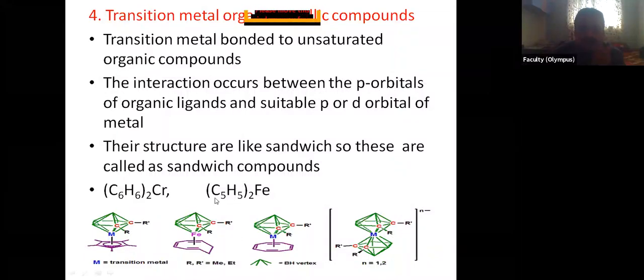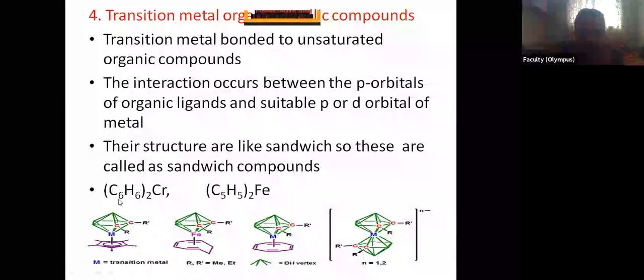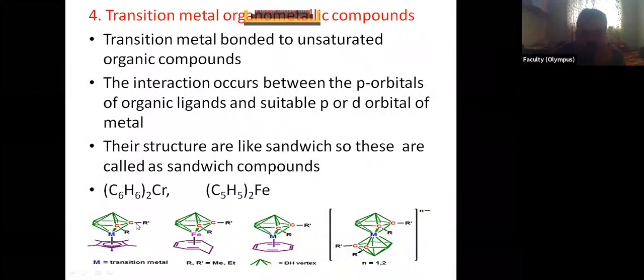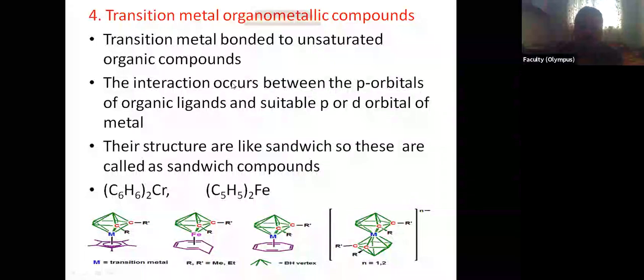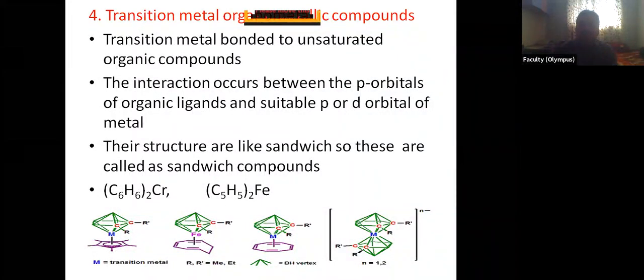Another example is this cyclopentadienyl. This is the cyclopentadienyl ion and the iron. This is aromatic. This is also aromatic. We have seen their examples also. These are the examples of sandwich compounds. These are the examples of transition metal organometallic compounds. Such compounds are formed by the transition metals only.